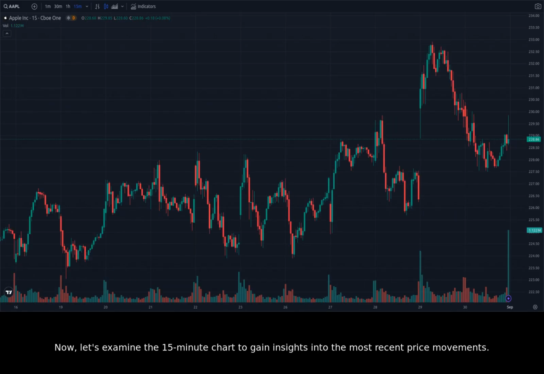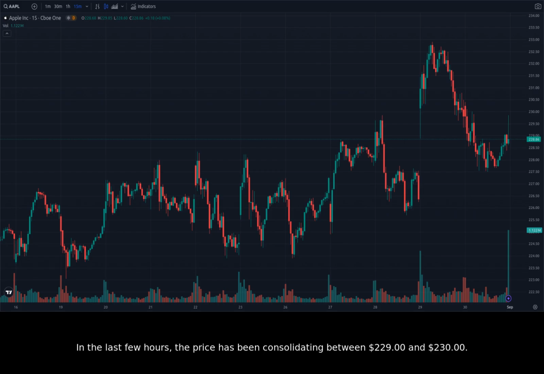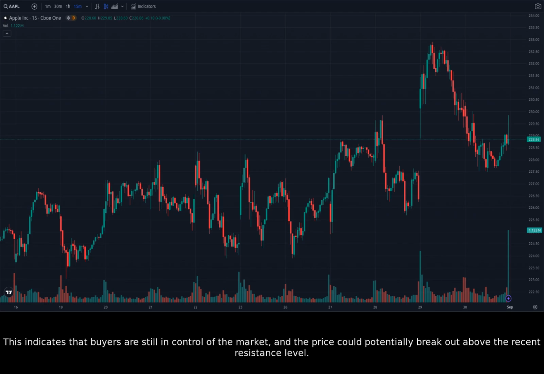Now, let's examine the 15-minute chart to gain insights into the most recent price movements. The 15-minute chart shows a more granular view of the price action and can help us identify short-term trends and potential trading opportunities. In the last few hours, the price has been consolidating between $229 and $230. This sideways price movement suggests indecision among buyers and sellers. However, the overall trend is still bullish, with the price making higher highs and higher lows. This indicates that buyers are still in control of the market, and the price could potentially break out above the recent resistance level.